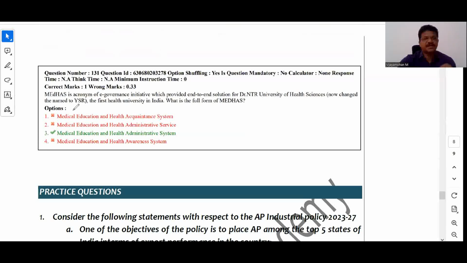Just see another scheme. MEDHAS is the acronym of an e-governance initiative which provided end-to-end solution to Dr. NTR University of Health Sciences, now changed to YSR, the first health university in India. What is the full form of MEDHAS? Medical Education and Health Administrative System. Right. So these kinds of questions they are also asking. So you need to have a comprehensive grasp on the schemes and programs.